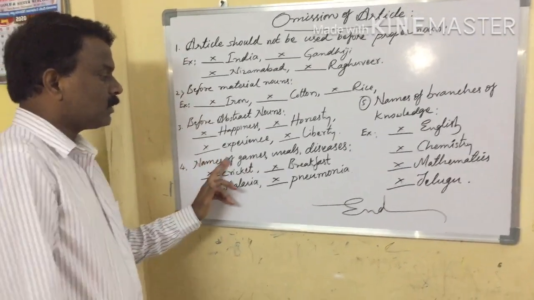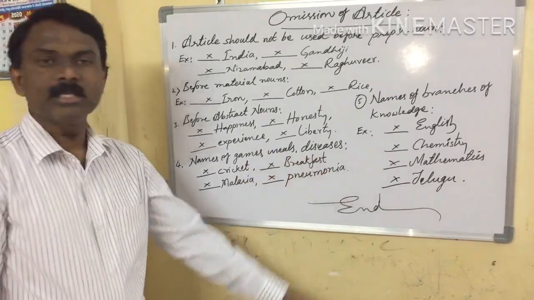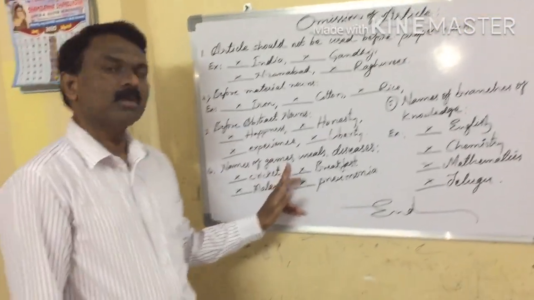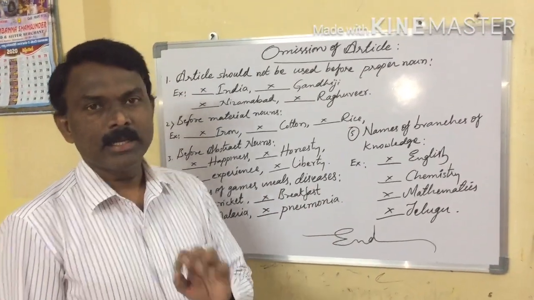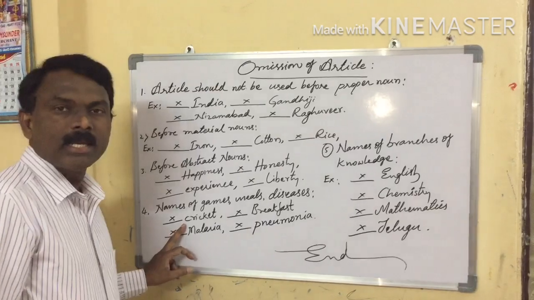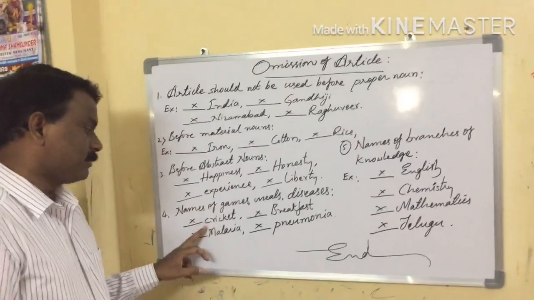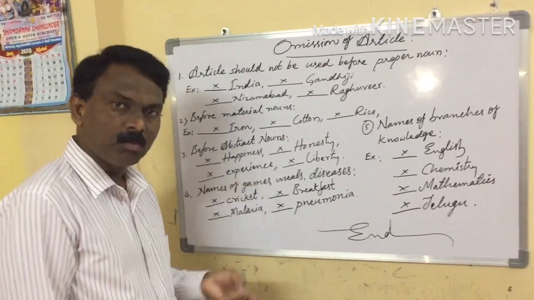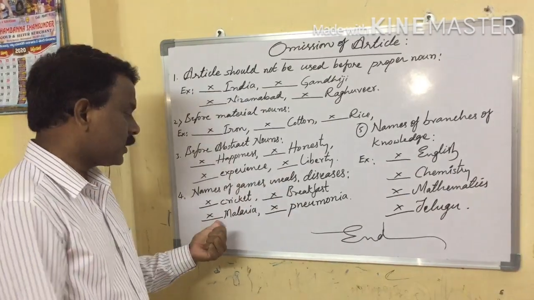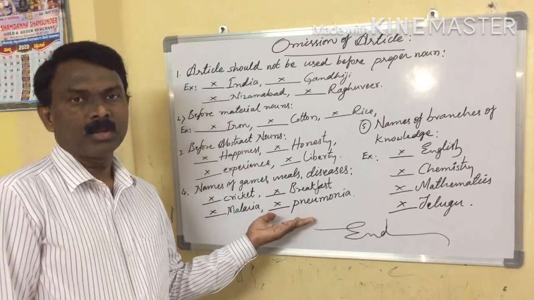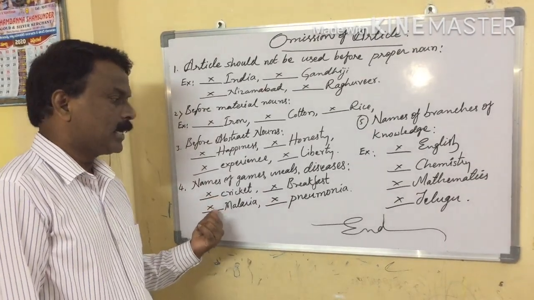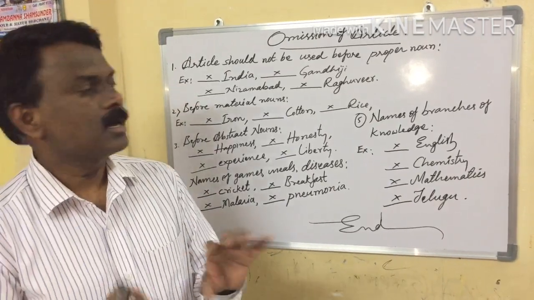Next one, names of games, meals, diseases. Article should not be used before names of games, meals and diseases. For example, here, cricket, it is also one of the names of games. See here, cricket or football or badminton or kabaddi, and here breakfast. Next one, malaria, pneumonia. So for this kind of words, diseases, meals and games, we should not use any article.